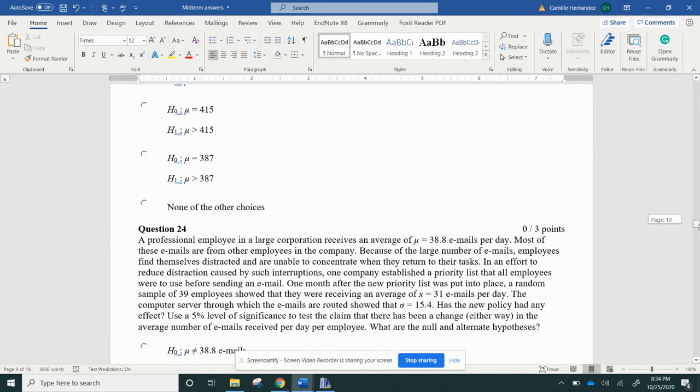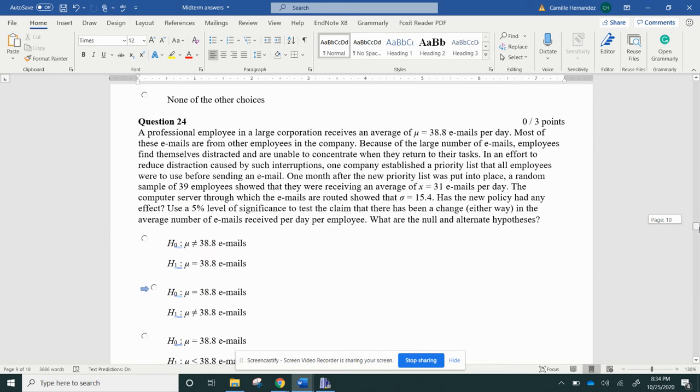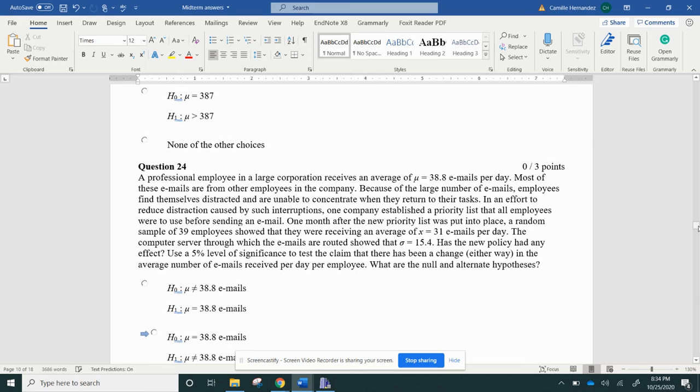All right, let's do another one. A professional employee in a large corporation receives an average of 38 emails per day. Most of these emails are from other employees in the company. Based on the large number of emails, employees find themselves distracted and unable to concentrate when they return to their task. In an effort to reduce distractions caused by these interruptions, one company established a priority list that all employees were to use before sending an email.